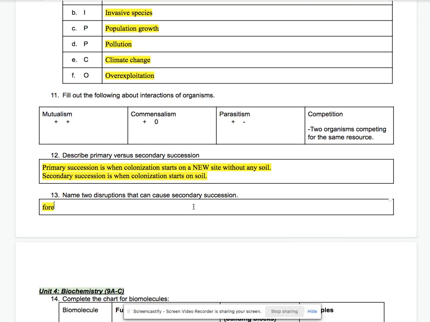It could be forest fires, deforestation. It could also be floods or tornadoes. Or it could be overplowing or overharvesting. So again, anytime something happens where it takes out the plant life there, we're going to start growing that again with secondary succession. So that's all I wanted to talk about for units 2 and 3.